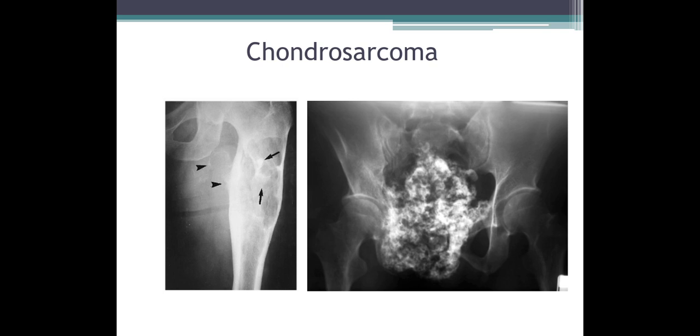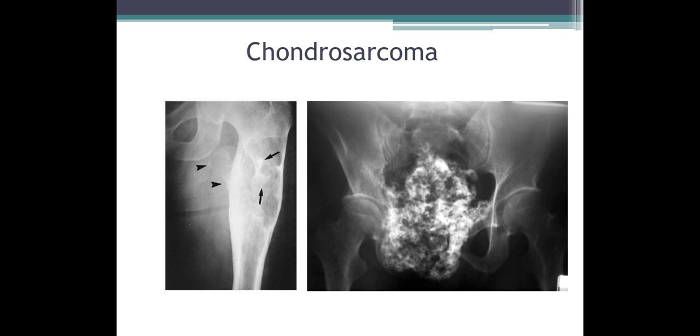Picture A shows a lytic destructive lesion involving the proximal metaphysis and diaphysis of the left femur. You can also see thickened trabeculae and calcifications and a soft tissue mass medially.